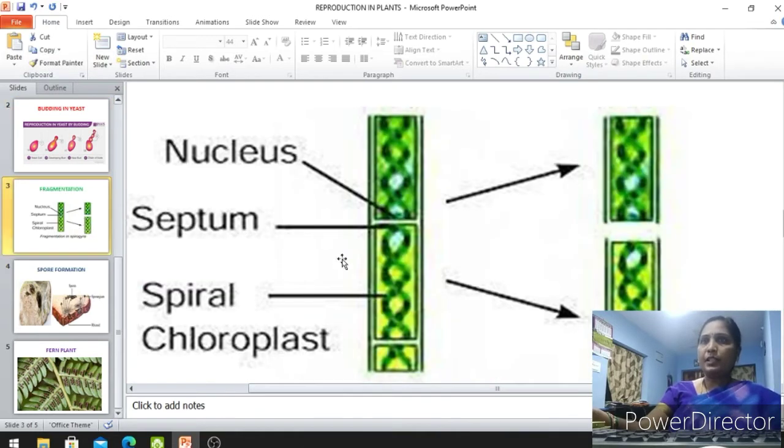And another process is called fragmentation. This is an example of algae. This species name is Spirogyra. Algae is nothing but a green color patch that grows where the water gets stagnated and where moisture is present.